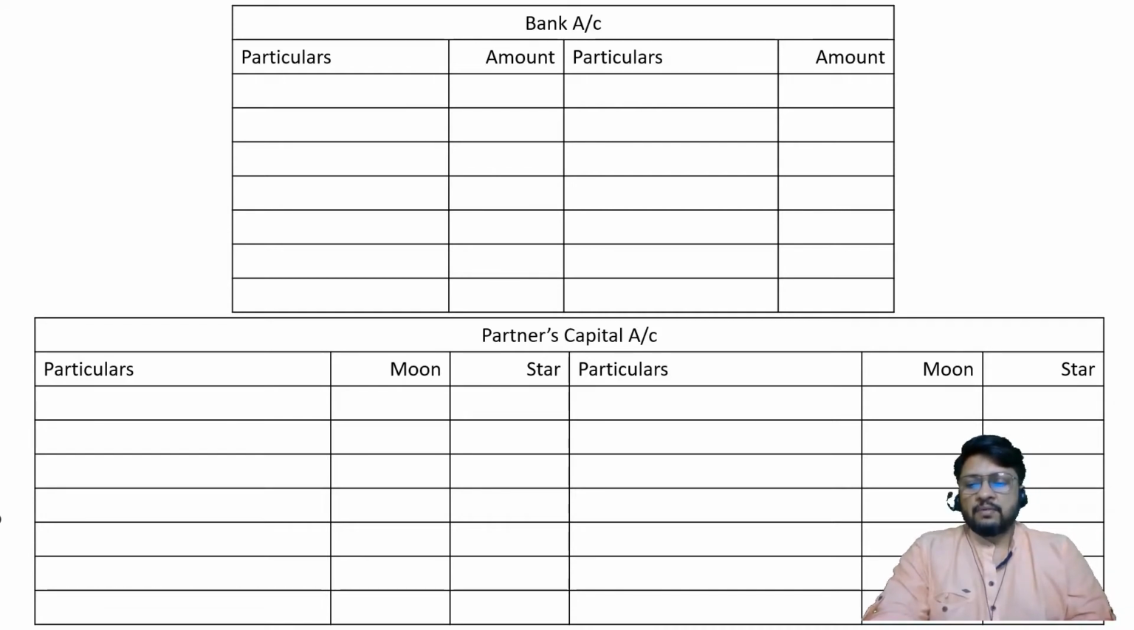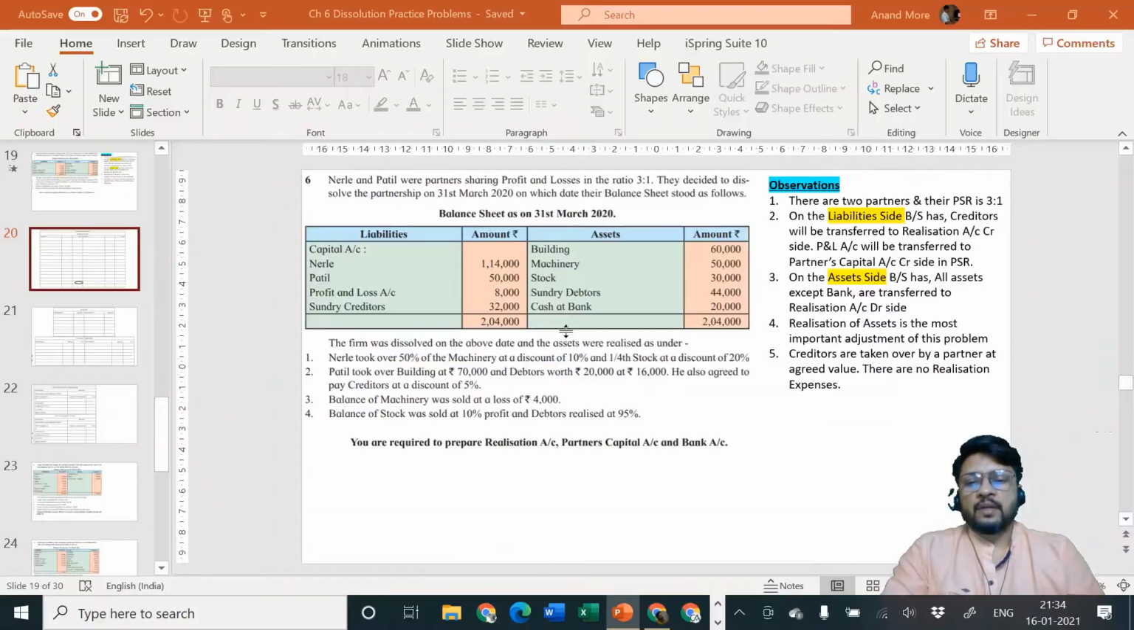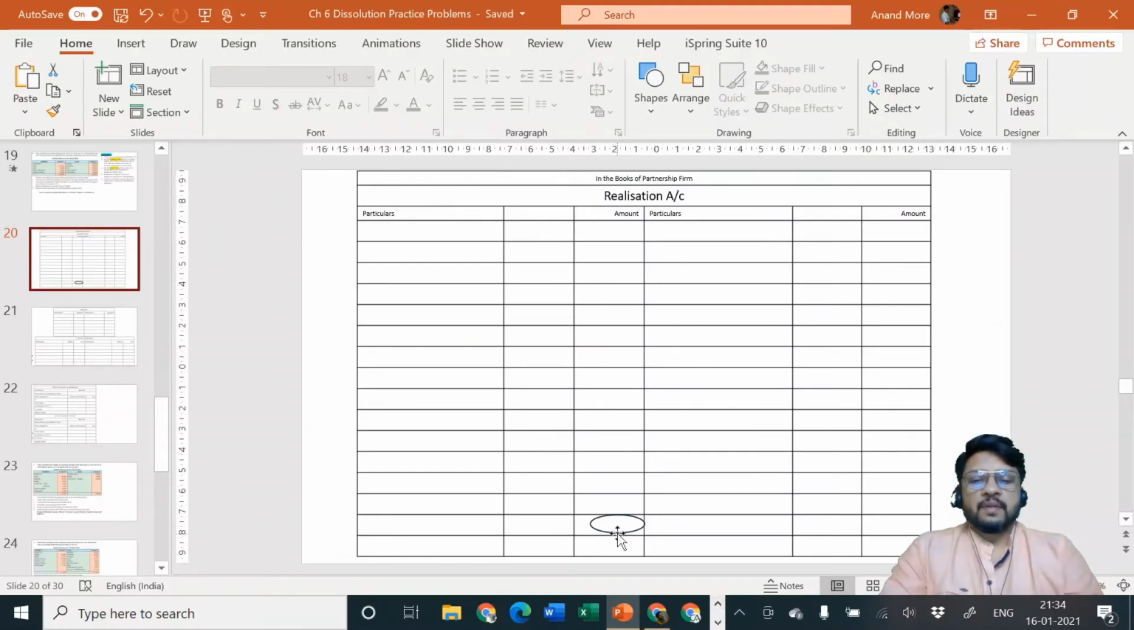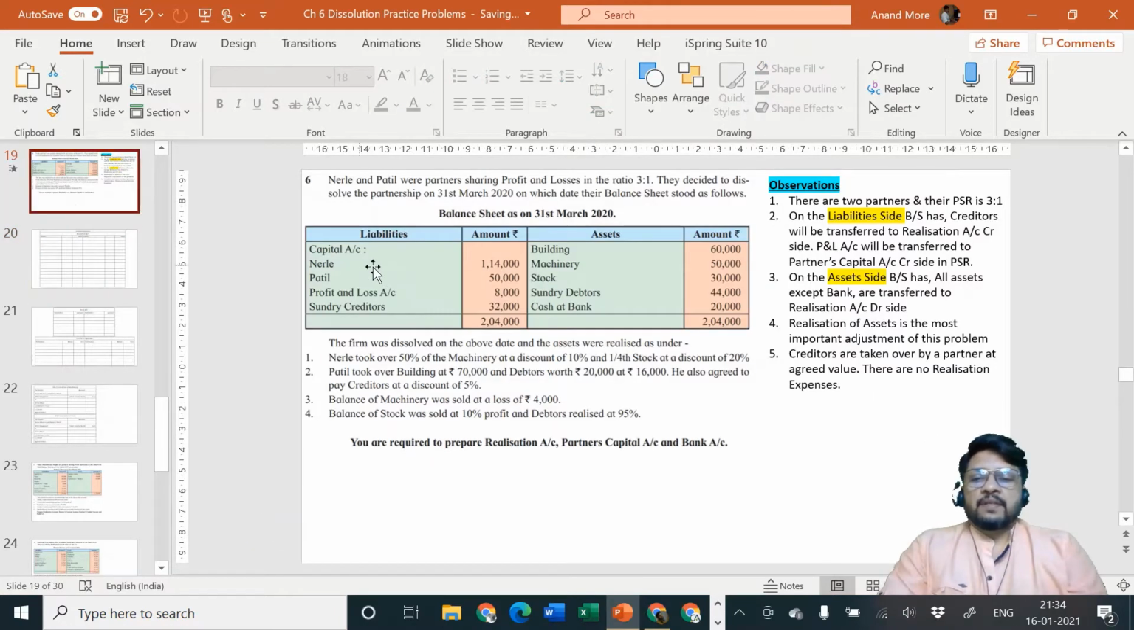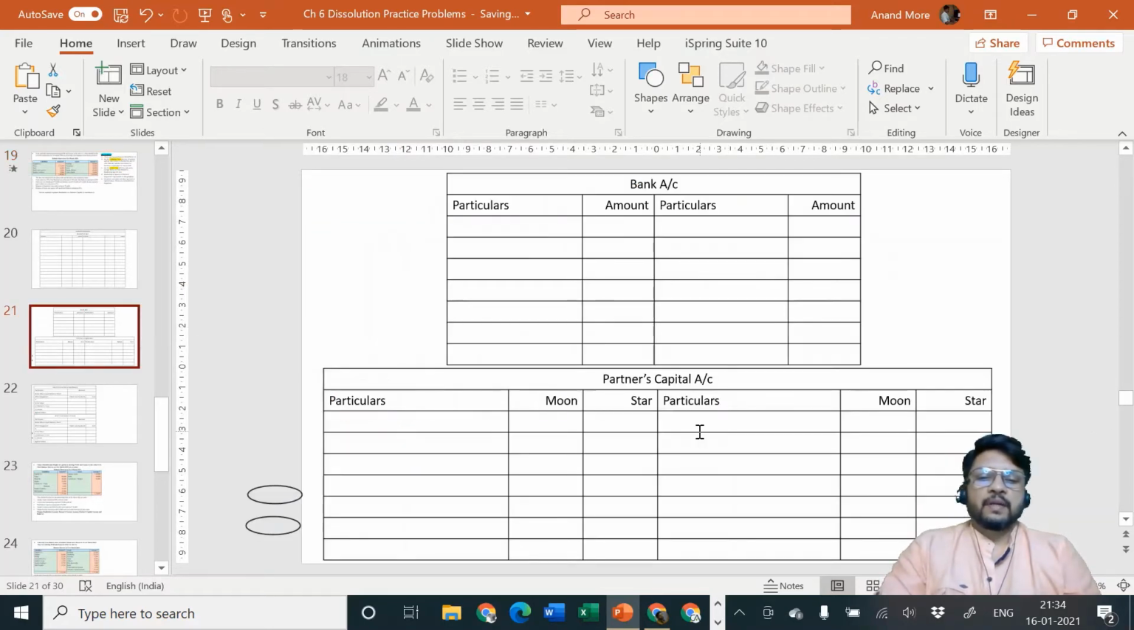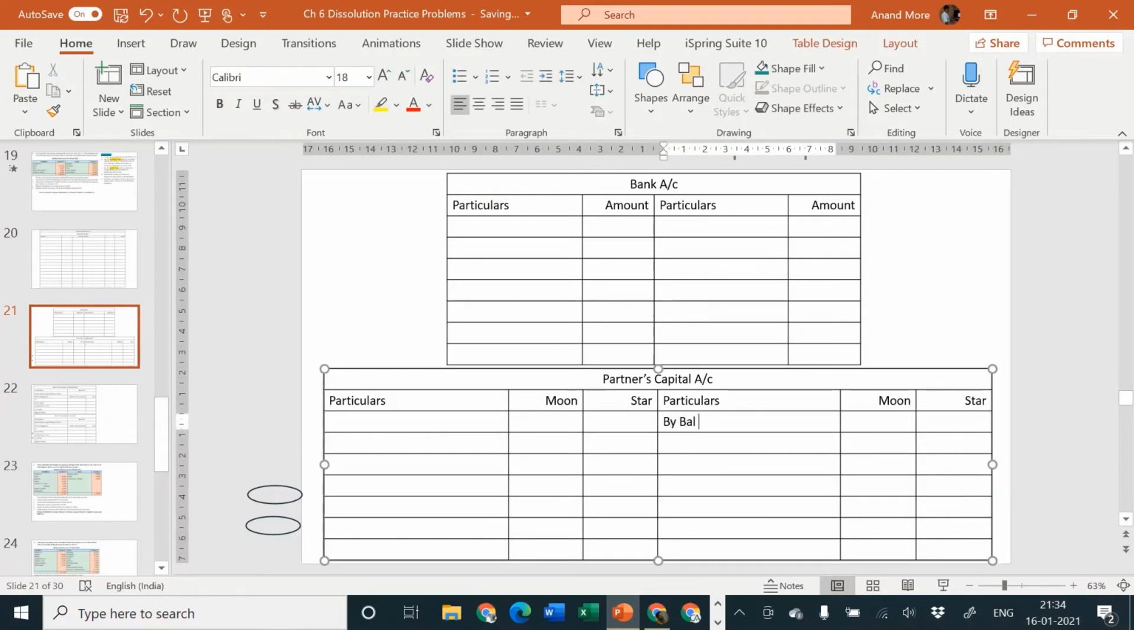So I'm assuming now that you have completed the things as usual, and let me now start with the ledger account posting. First step, open necessary ledger account. That is complete. Second step, transfer of assets and liabilities. First is liability side. Nerle and Patil will be transferred to partners capital account credit side, 1,14,000 and 50,000. So partners capital account credit side, by balance brought down 1,14,000 and 50,000.